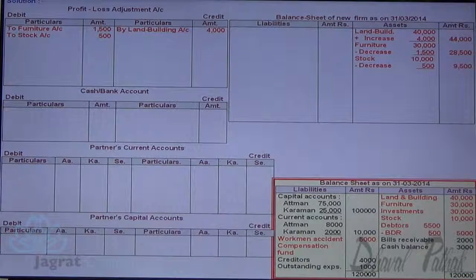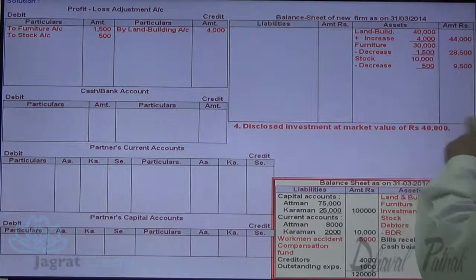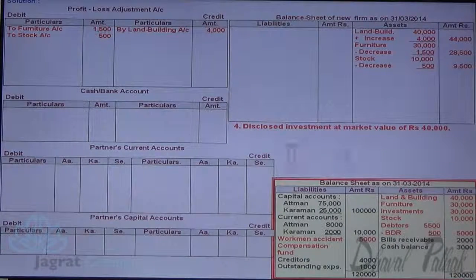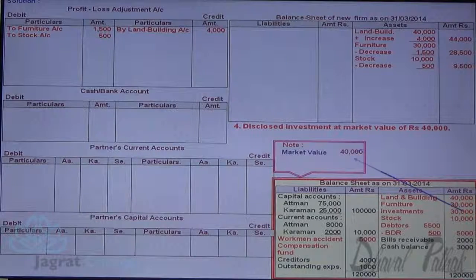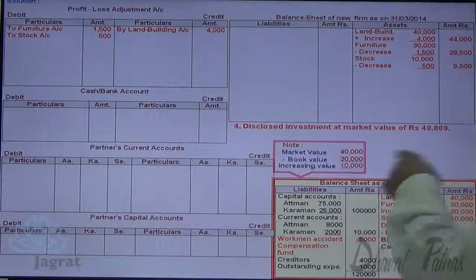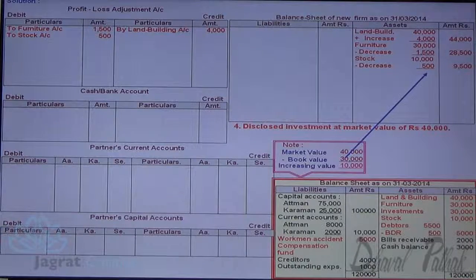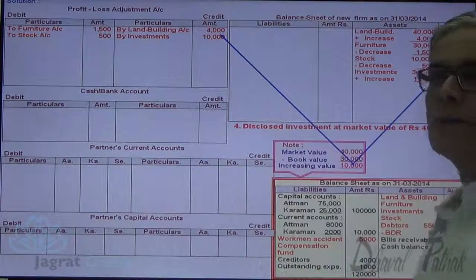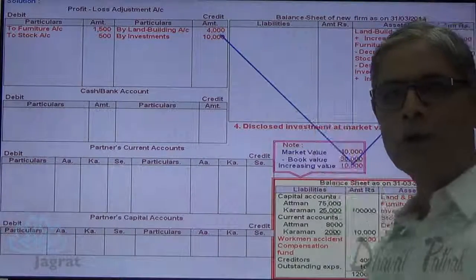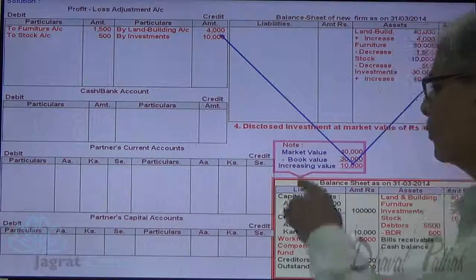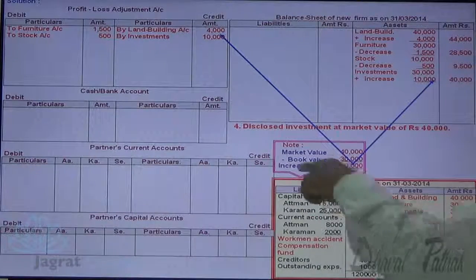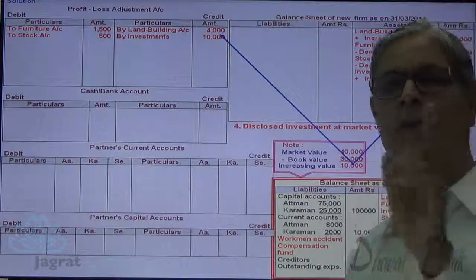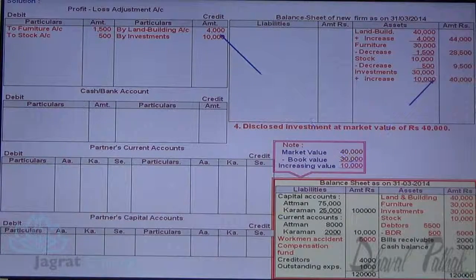Next adjustment. Disclose investment at a market value of 40,000, book value is 30,000. So 40,000 minus 30,000, increase in value 10,000, investment 30,000 plus 10,000 increase. Increase in value of investment is again credited to profit and loss adjustment account. Here it should be increase in value, 10,000.